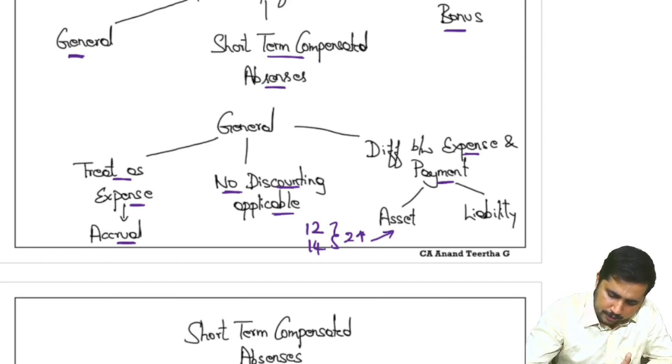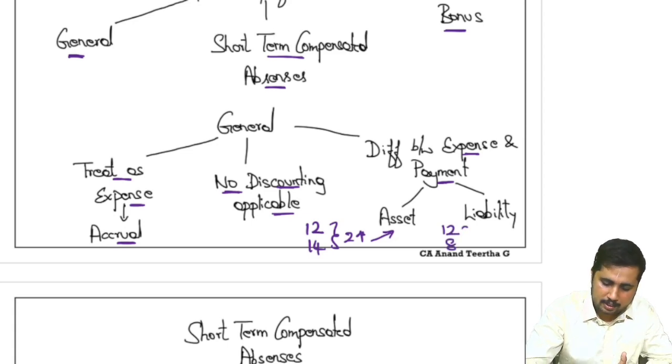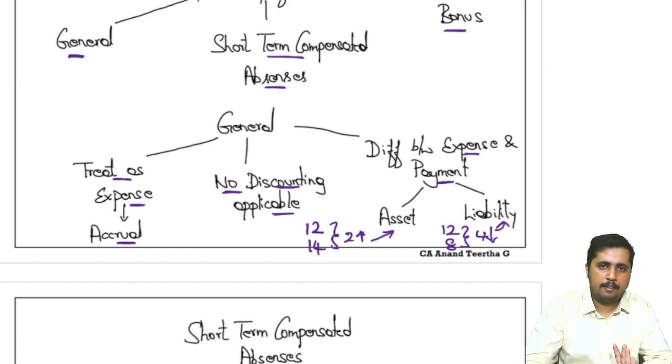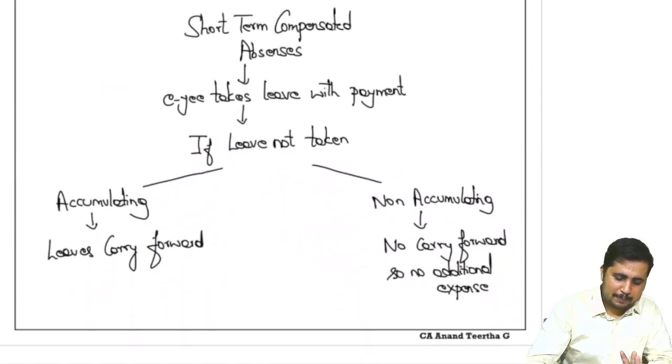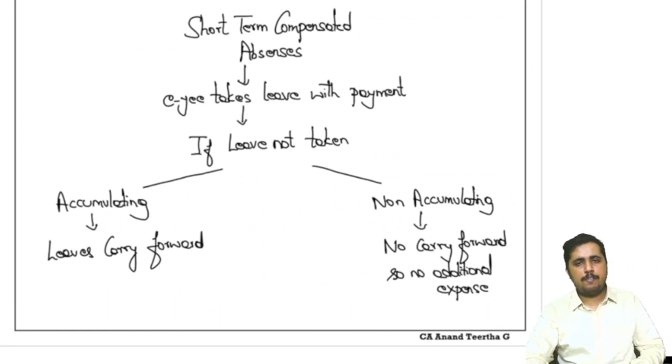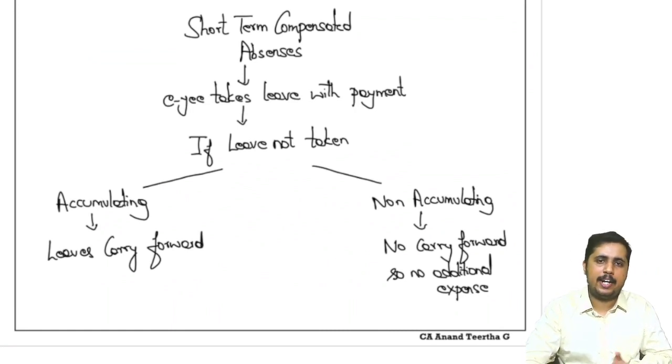On the other hand, if it is 12 lakh but you paid only 8 lakh, the difference is 4 lakh, that is less paid. It will be a liability. What do you call it? Outstanding. But whatever accrued expenses there are will go to P&L. If you paid more, it's an asset, show it on the asset side of the balance sheet. If you paid less, it is a liability, show outstanding on the liability side of the balance sheet. That is the requirement in general. Now some specifics over here. What should we consider for short-term compensated absences?